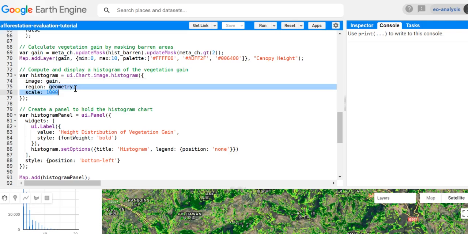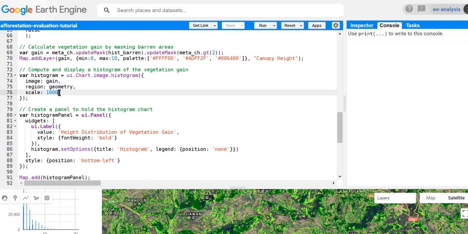So we are looking into our geometry, and in order to make the computation easier, we will set a scale quite a bit higher. It's like 1 kilometer here, so 1000 meters. And this is to make sure we don't get into any computation limit in the resources that we have in Google Earth Engine. So it's more like an approximate value, so we are only calculating in the kilometers and not really focusing on super small patches.